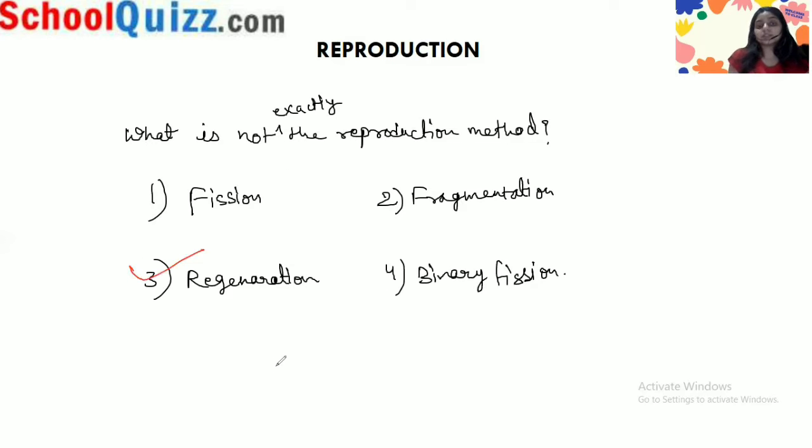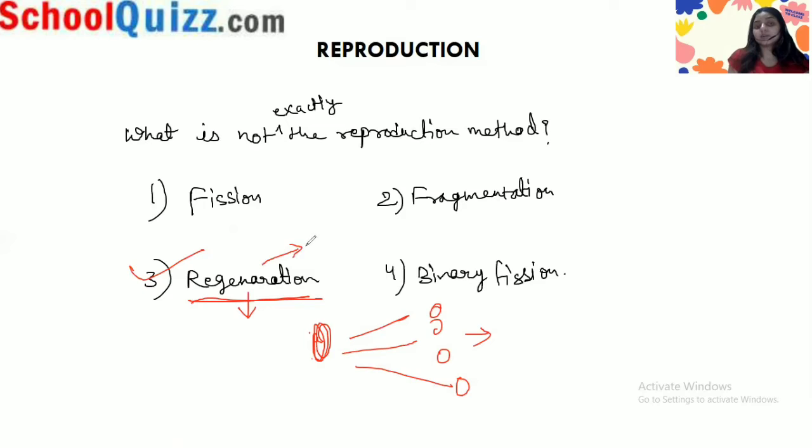Why? Because in the previous video I told you that regeneration is not like a reproduction method. We cannot say that regeneration is a reproduction method, but we count it as one because the full body is formed at the end. From one planaria body there are three planaria bodies, so we can count it as reproduction, but it is not exactly a reproduction method. Because it is regenerating, not creating.